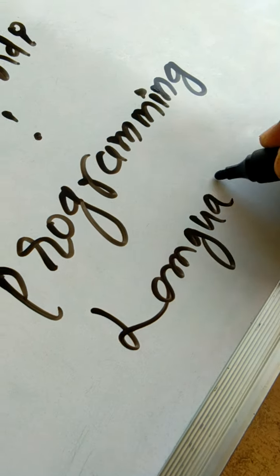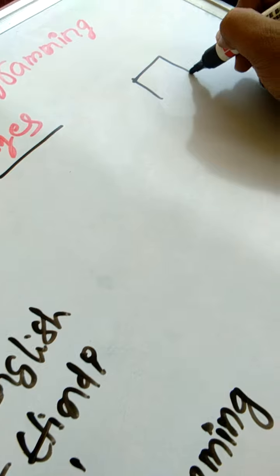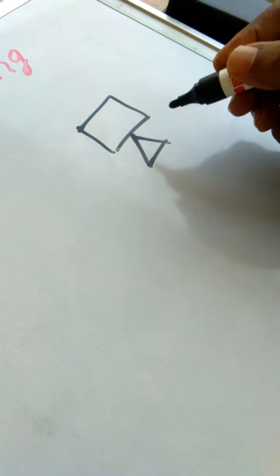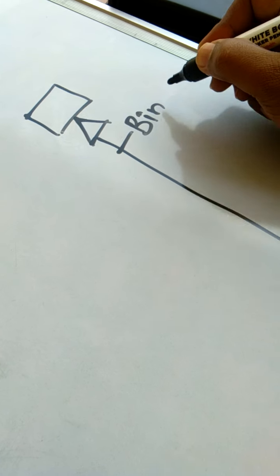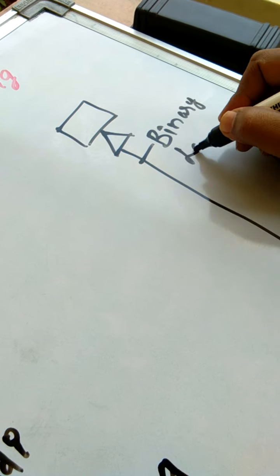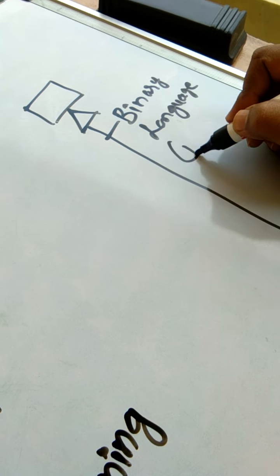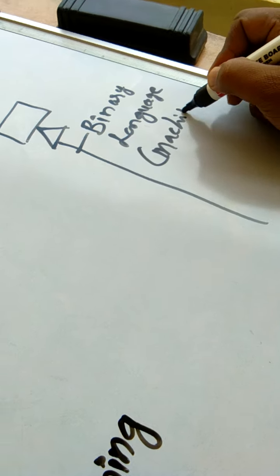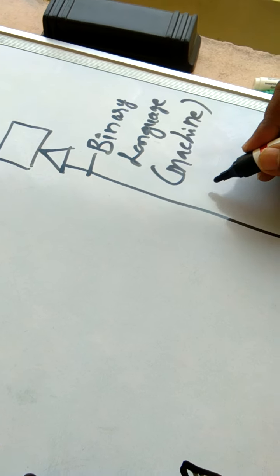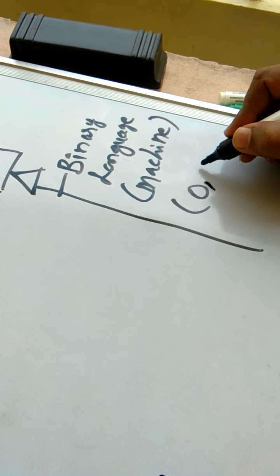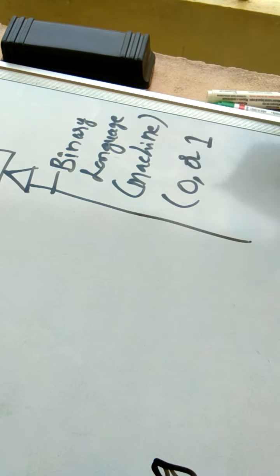Right, fine guys. But when it comes to computer, computer understands only binary language. Fine guys, binary, it is also called machine language. The machine language will have only 2 bits, either 0 or 1.